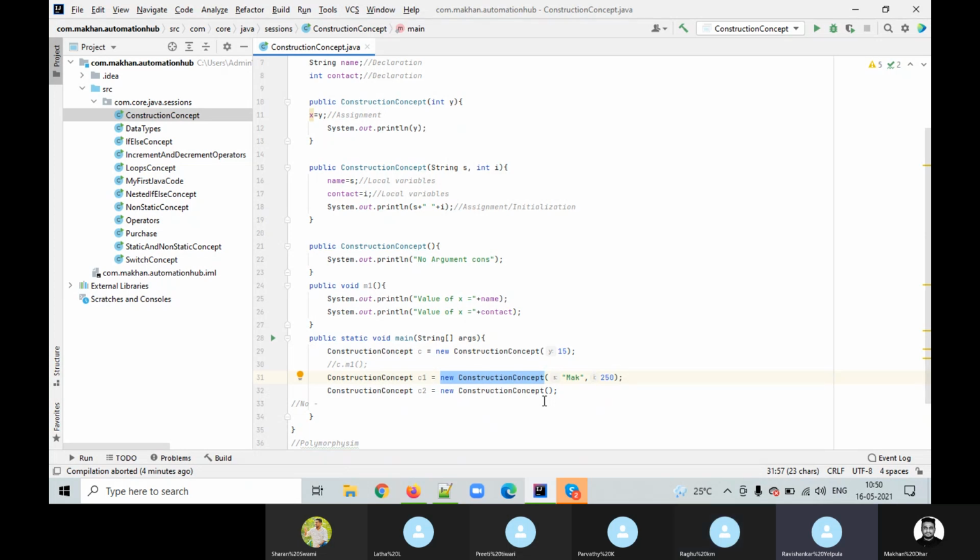Anything else? What else do you have to cover today? Can you tell whether return types are allowed or not? No, we are not at all returning anything here. Again I'm telling you, constructors are used only to initialize the values. We are not going to perform any operations in that. So no return type, nothing. Now we are going to see method overloading.